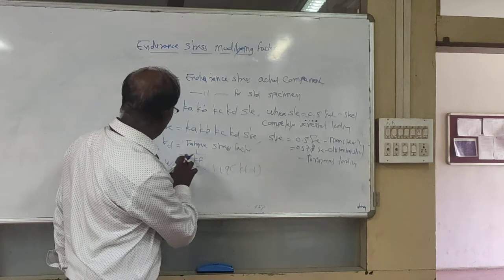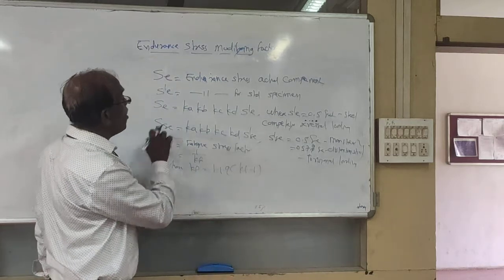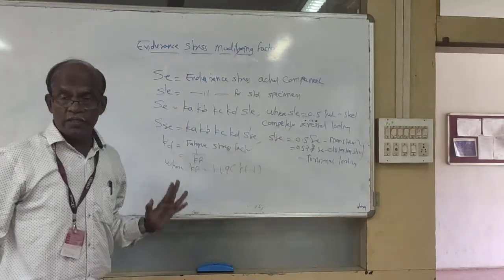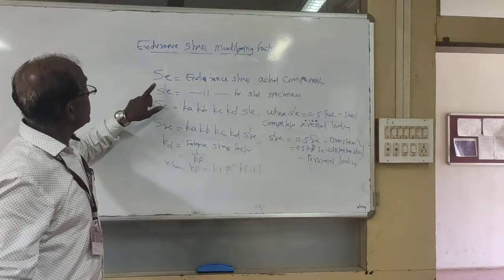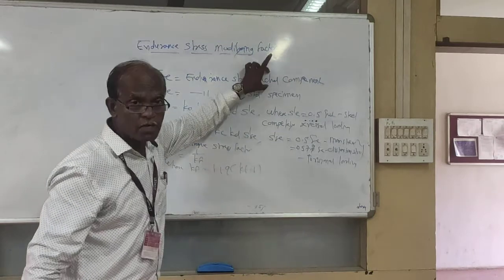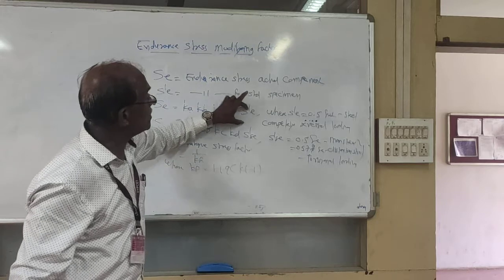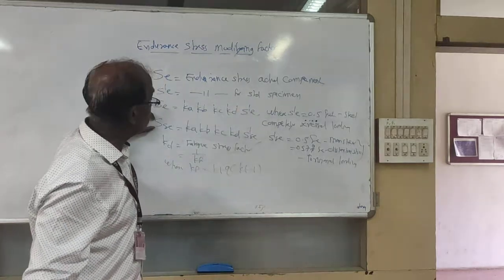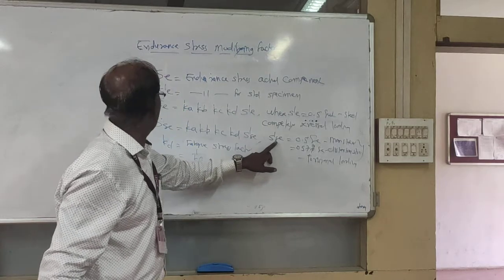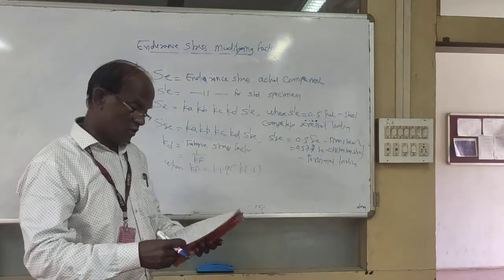From this expression, Kd is calculated as 1 over Kf. So by substituting values of Ka, Kb, Kc, Kd, the endurance strength of the actual component is calculated. Se dash is for the standard specimen, Se is for the actual component subjected to fluctuating loading, and this is the relation for completely reversed loading, and this relation for torsional loading. In case of torsional loading, Sse dash should be taken as 0.5 times the Sut.